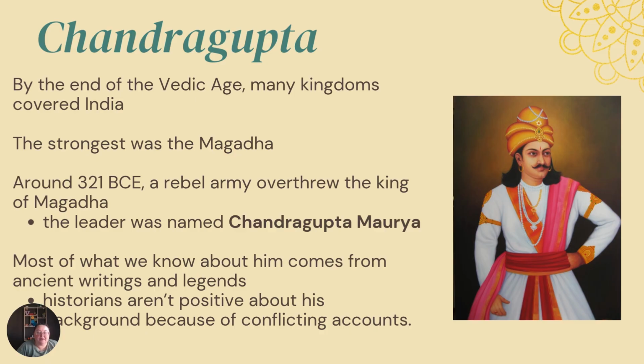Chandragupta. By the end of the Vedic age, many kingdoms covered India. The strongest was the Magadha. Around 321 BCE, a rebel army overthrew the king of Magadha. The leader was named Chandragupta Maurya. Most of what we know about him comes from ancient writings and legends. Historians aren't positive about his background because of conflicting accounts.